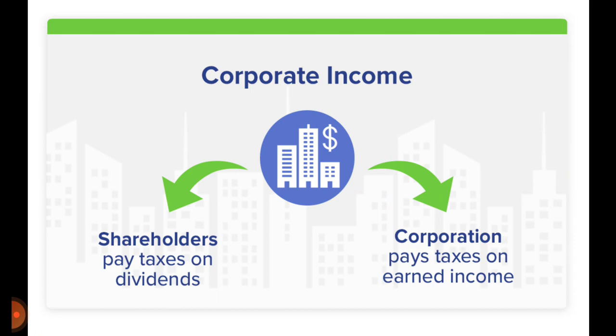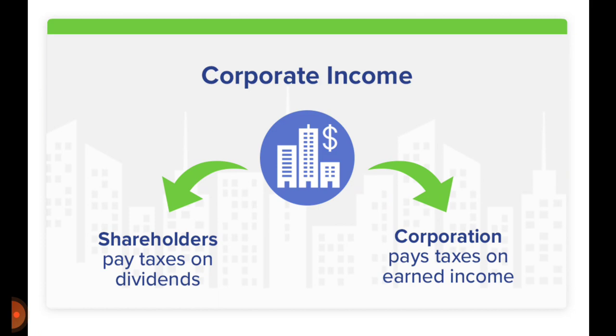Now let's suppose a company has made a profit of $1,000. The company will have to pay tax on that $1,000, and let's suppose the tax rate is 30%. 30% of $1,000 is $300. This means that out of the $1,000 of income, the company has paid tax of $300. The remaining income, which is $700, is already taxed, because the income was $1,000 and that was taxed, and the leftover income is $700.